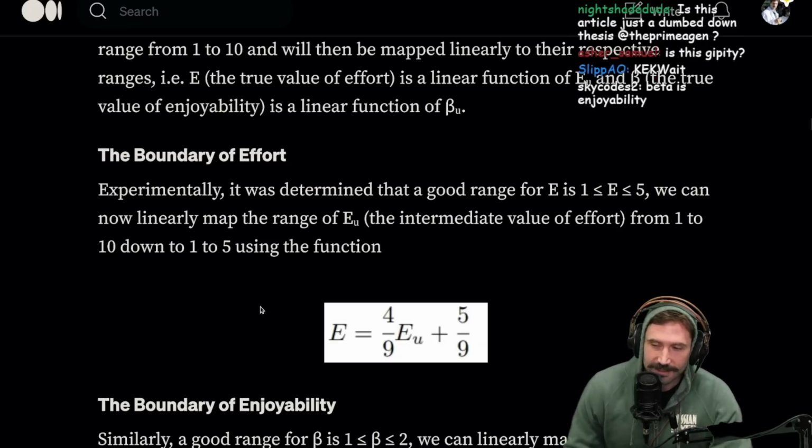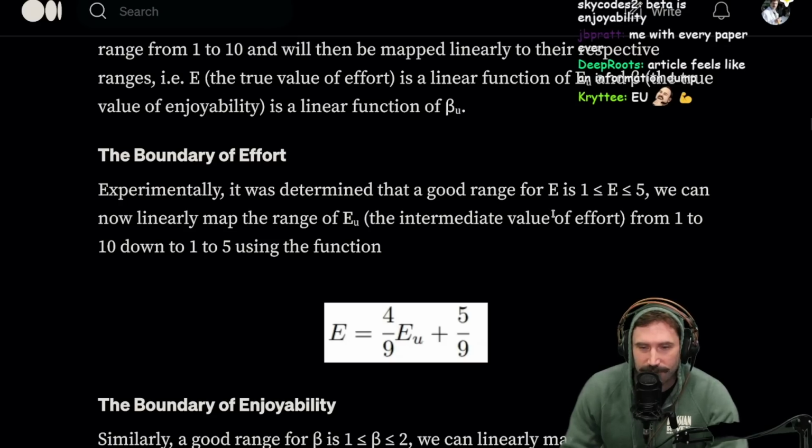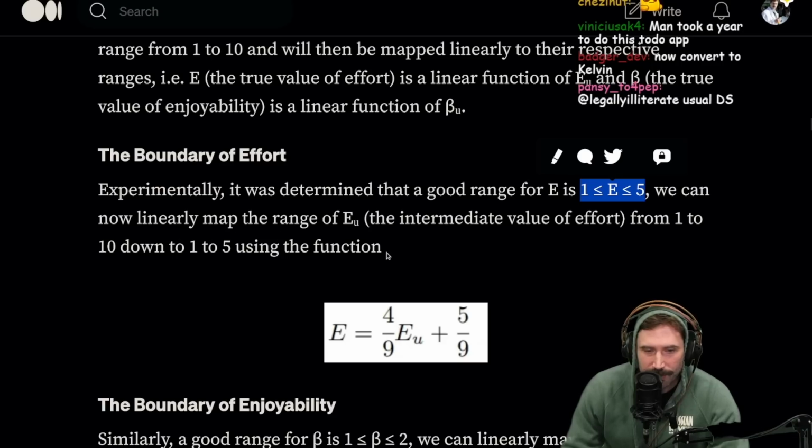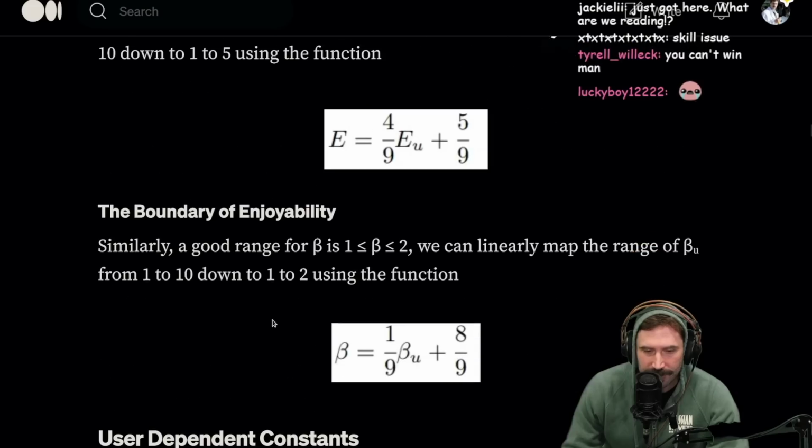It really is. Experimentally, it was determined that the good range for E is this right here, 1 through 5. We can now linearly map the range of EU, the intermediate value of effort, from 1 to 10 to 1 to 5 using the following function.